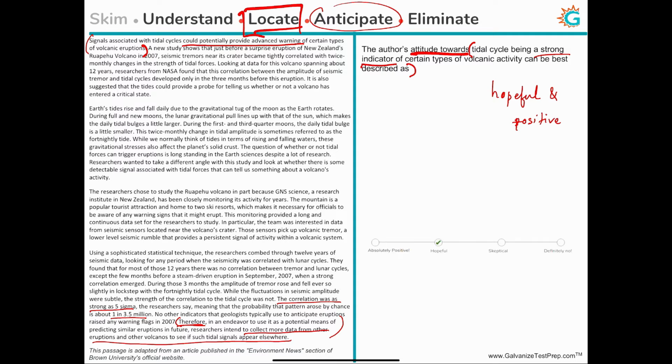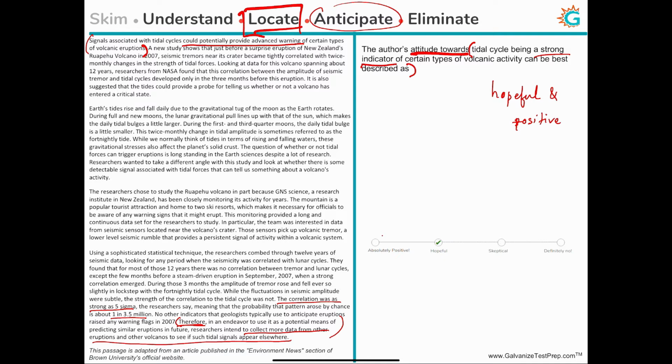So if you actually take a look at, imagine you had this sort of a spectrum of different attitudes in terms of how one would feel about the conclusions of a research study and a hypothesis. You can go from absolutely positive, 100% confident, no. The author is hopeful, yes.